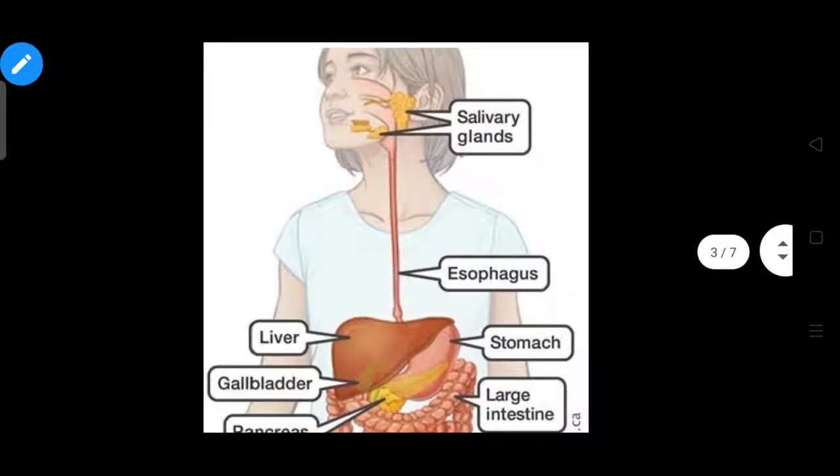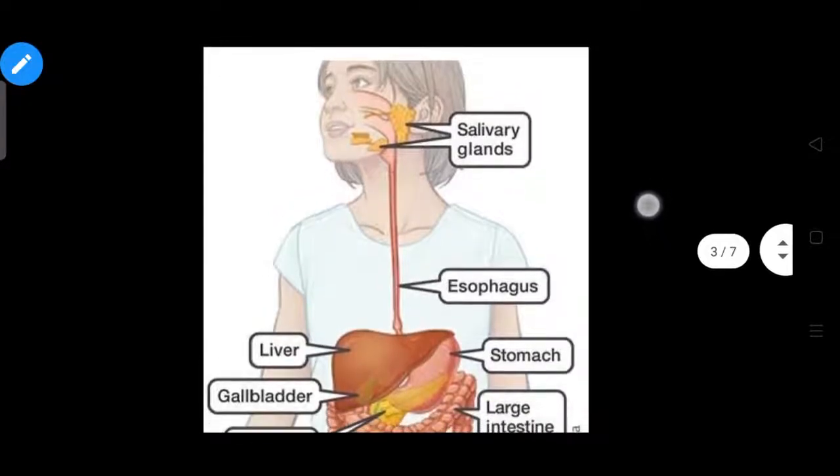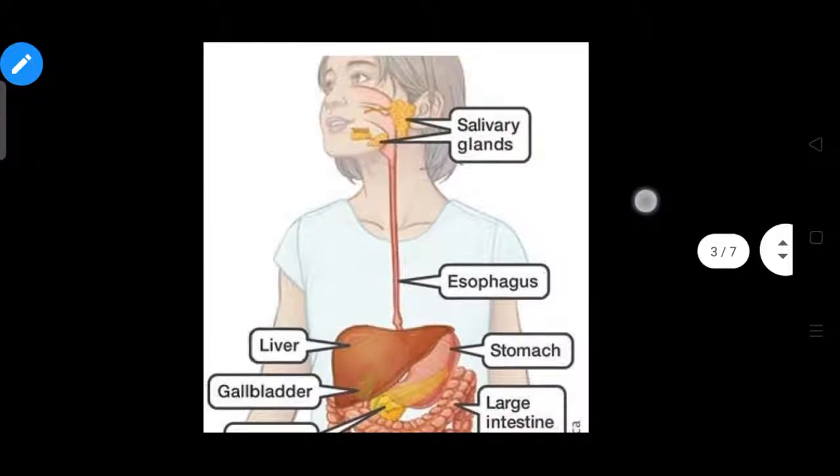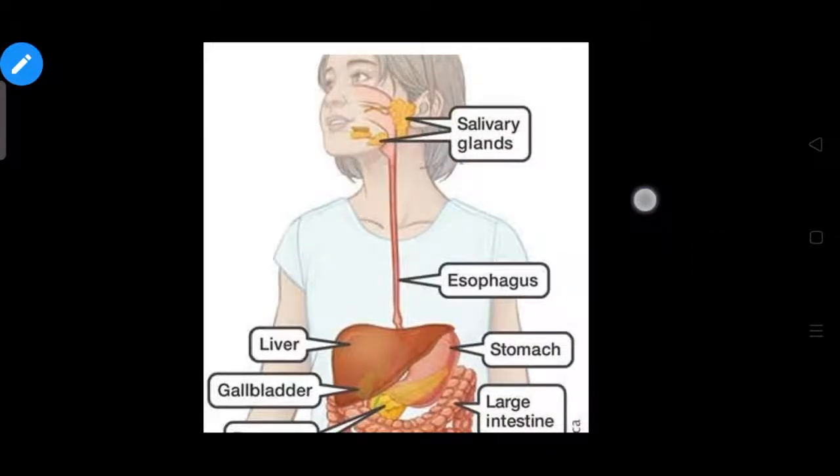What kind of teeth do we humans have? The act of taking food is known as ingestion. That means the process of eating food, taking in food, is called ingestion. And the act of converting nutrients into simple usable substances is called digestion. Digestion and ingestion are two different things.